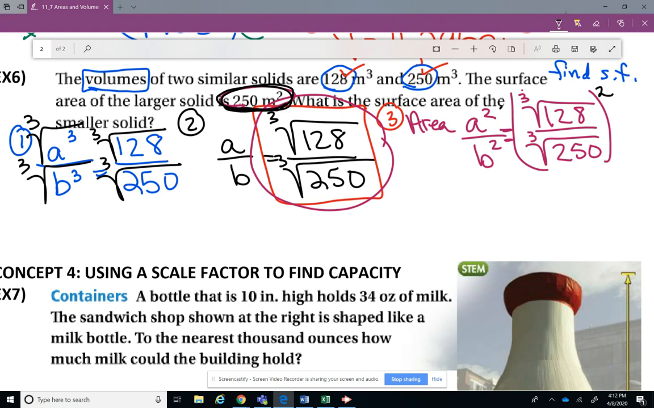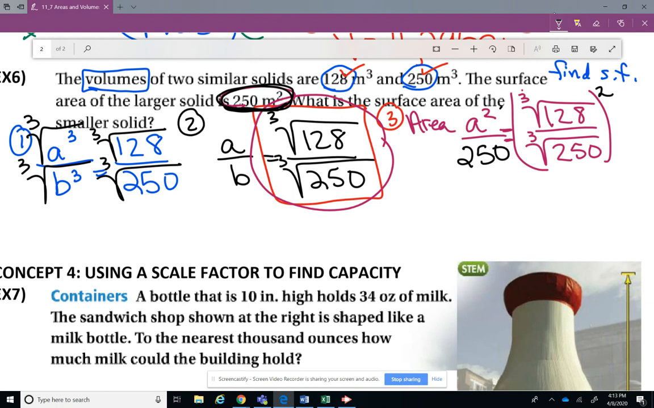So which one of these numbers is larger, 128 or 250? Well, obviously 250, and it's on the bottom. So that's where you're going to put the 250, which I know you're like, wait a minute, that's kind of weird. Sometimes the area and the volume is the same. It doesn't always happen, but it can.